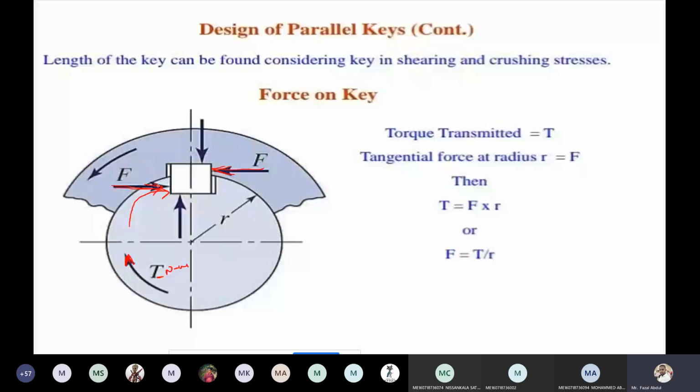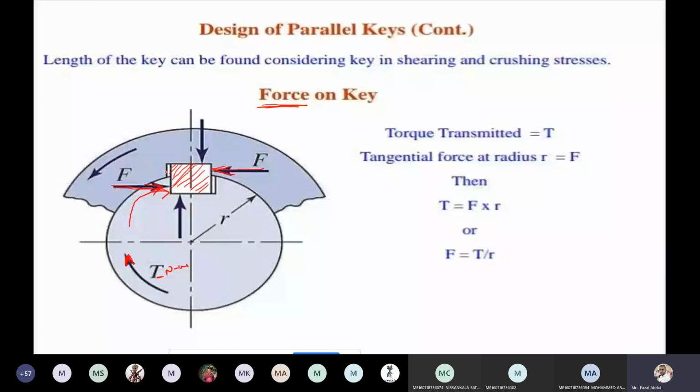So the forces are generated on the keys due to two reasons. First reason: the recess we generated in the shaft and in the hub is of closer dimension to the key. Closer dimension means the same dimensions as the key are provided, half of the portion in the shaft and half in the hub.